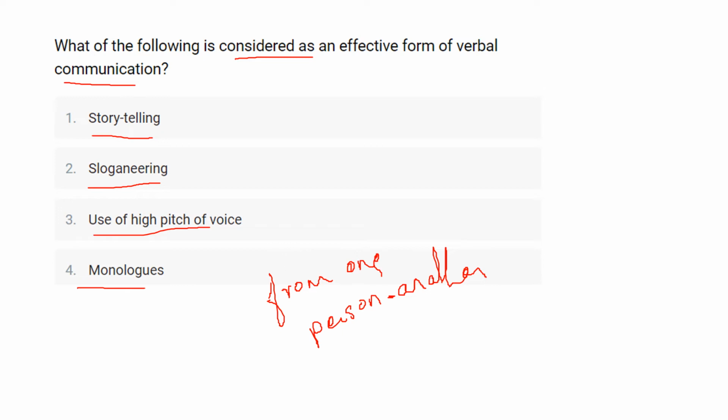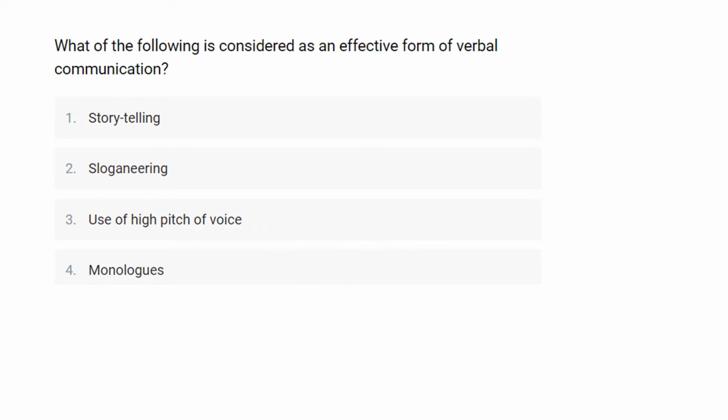And there are two persons, one is a sender and one is a receiver. Okay. A sender encodes the message, the channel transfers it to the receiver, and the receiver decodes the message. Communication is of two types based on the communication channel: verbal communication and non-verbal communication. So here storytelling, the option 1, is considered as an effective form of verbal communication.